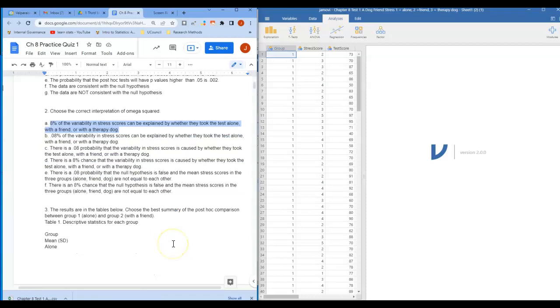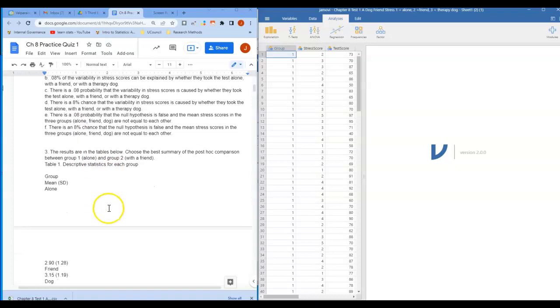Okay. Let's see. Okay. C is incorrect here. We say that there's a 0.08 probability that the variability in stress scores is caused by whether they took the test alone or not. The omega squared isn't referring to probabilities, and it's also not referring to causality. D, there's an 8% chance. Same thing, we're not talking about the chance that something is due to variability. It's the percent of variability, or the percent of the differences in scores explained by that independent variable. Okay. So all of these options here are talking about probabilities and chances, and none of these things are indicated by omega squared.